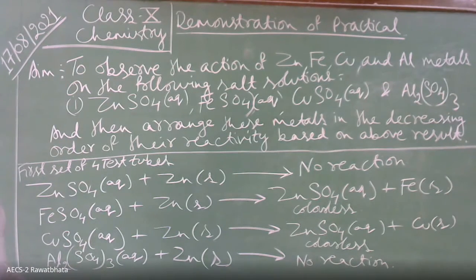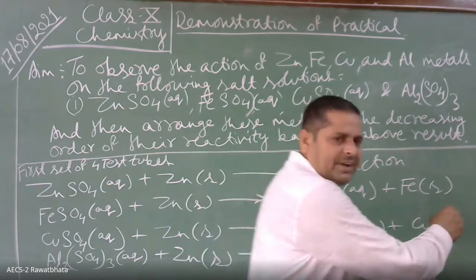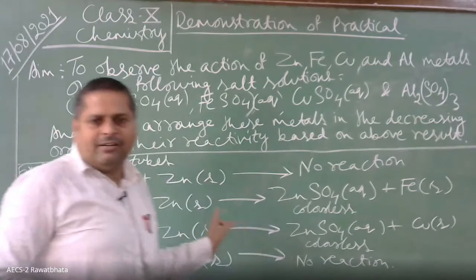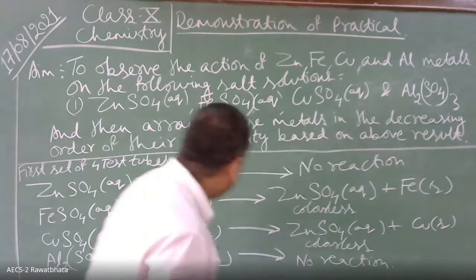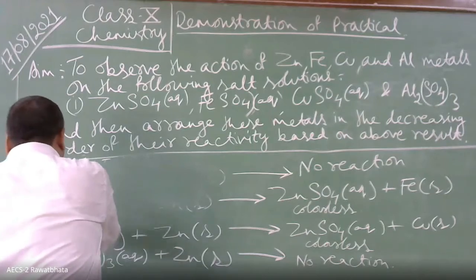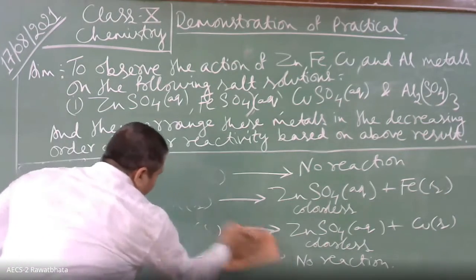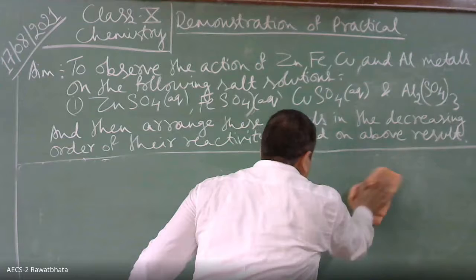Based on this, we can conclude. What can we conclude, children? Have you noted? Yes, sir. Based on this, we can conclude that zinc is more reactive than iron and copper. Any problem in this? No, sir. Write this down.